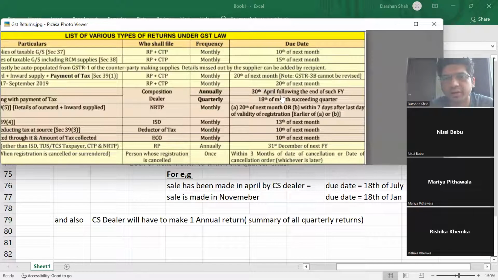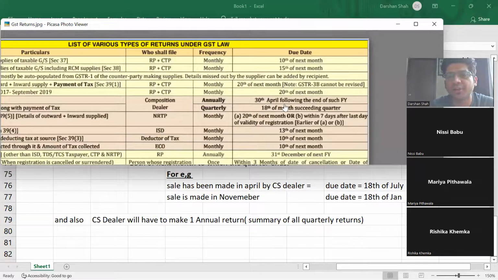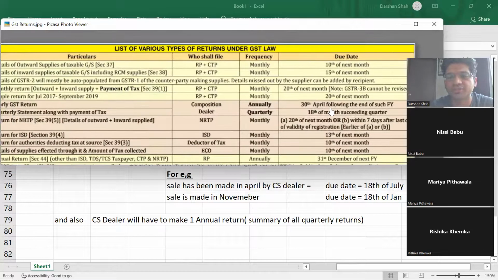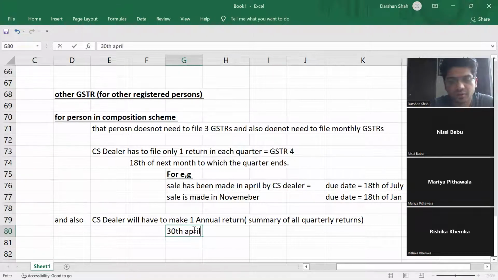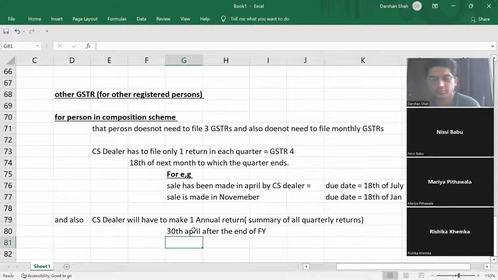And what is the due date? It is 30th April following the end of such financial year. Correct? So 30th April after the end of the financial year. So for a sale made in December 2021, the annual return due date will be what? 30th April 2022.